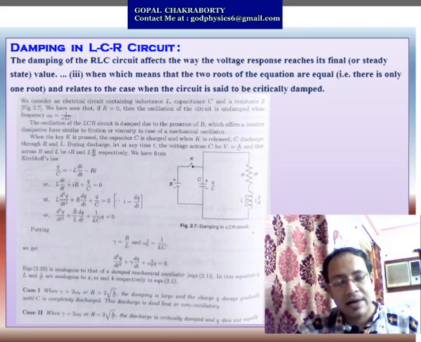So we can write Q by C, the voltage drop across the capacitance, equals minus L di by dt, the voltage drop across the inductance, and minus Ri, the voltage drop across the resistance.